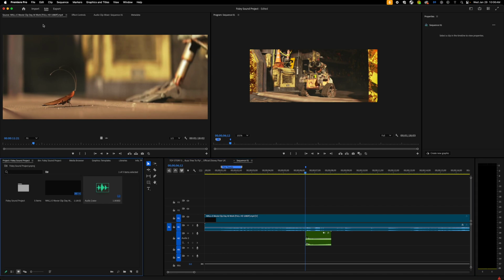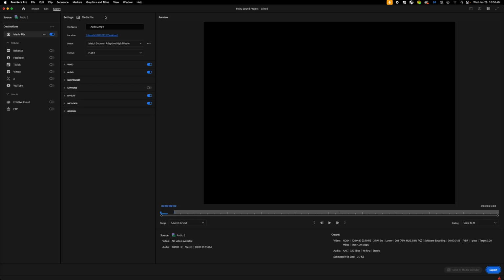After we're done here, just like we normally do, we're going to go to Export. We will name our project Foley Sound Project. We'll make sure that the location has the desktop selected so we can easily find that file on the desktop. And we just want to make sure that the format is H.264.